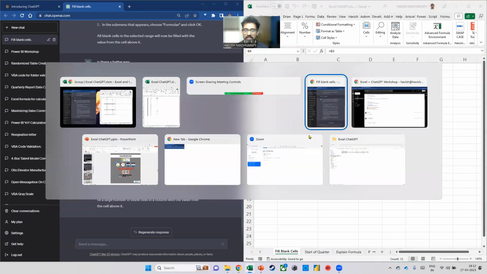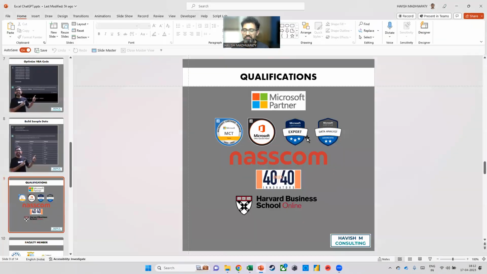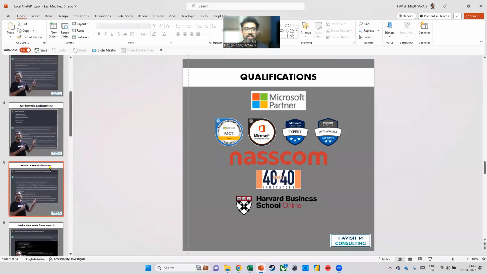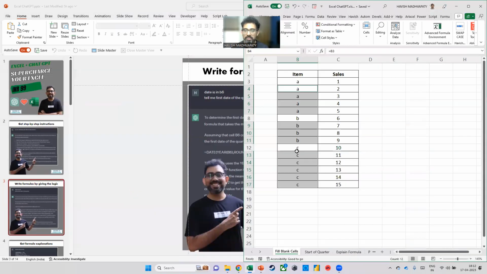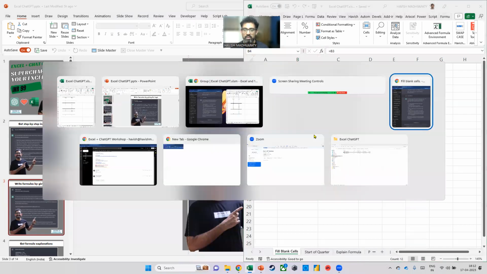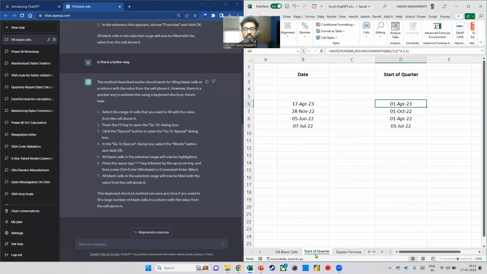All right, now let's do something a little more fancy. What I want to do now is write a formula by giving the logic. Let's first look at the problem that we have, everyone. If you look at my sheet, we have a date and I would like to know the start of the quarter.